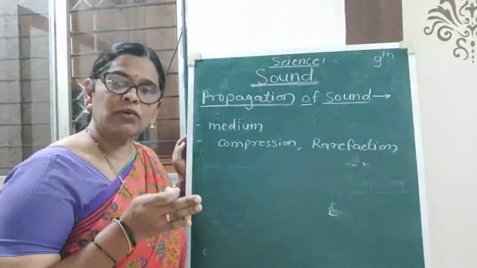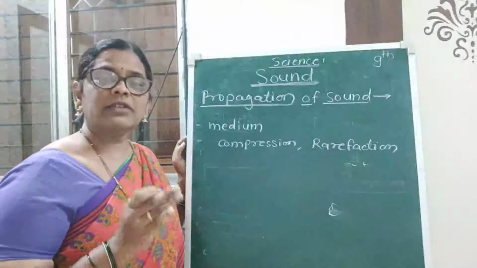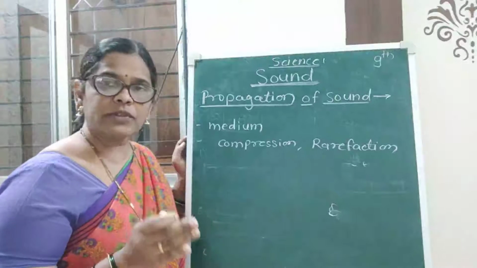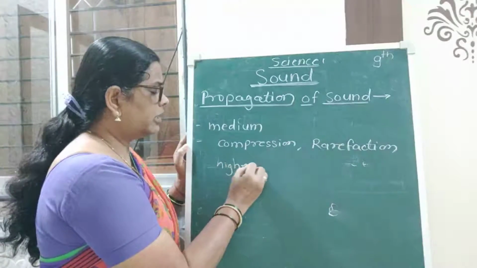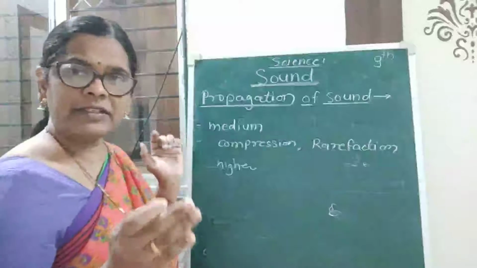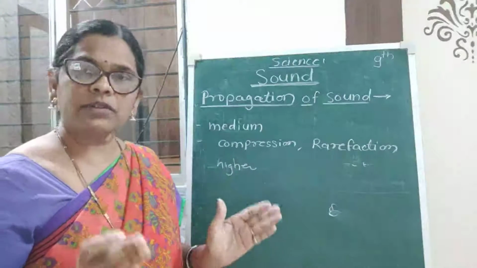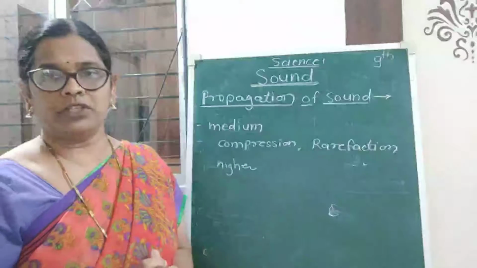When sound waves travel through any medium, it forms a region of higher density and higher pressure. Also, it forms a region of lower density and lower pressure.